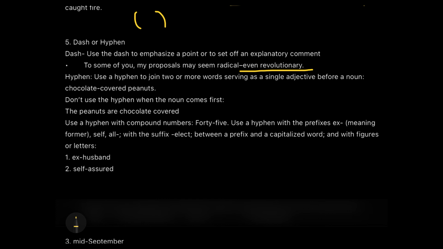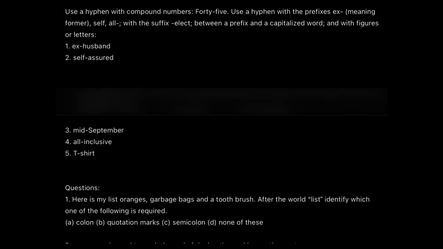Now there is a very slight change to be noticed here: make sure you use it before a noun, like chocolate-covered peanuts. But if you are writing it the other way around, that the peanuts are chocolate covered, then you will not be using any hyphen here. All right. So these are some examples of hyphens: ex-husband, self-assured, mid-September, all-inclusive, t-shirts.